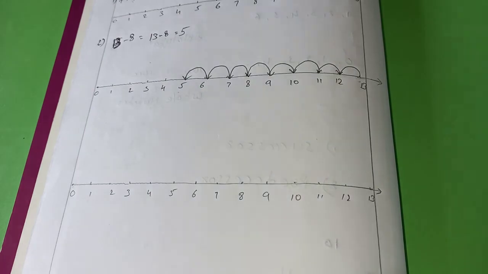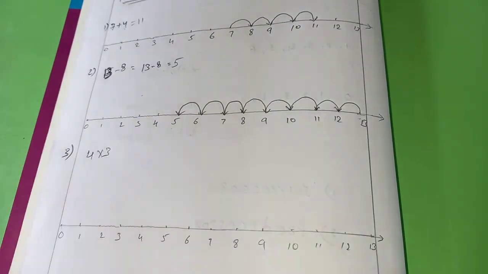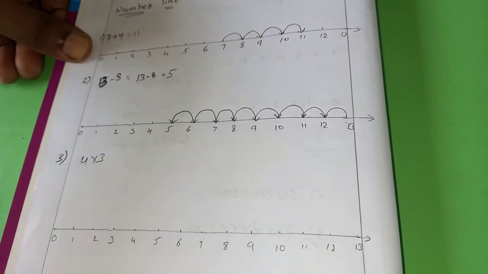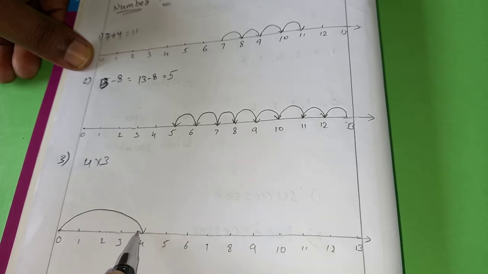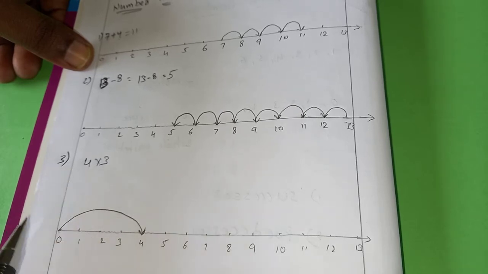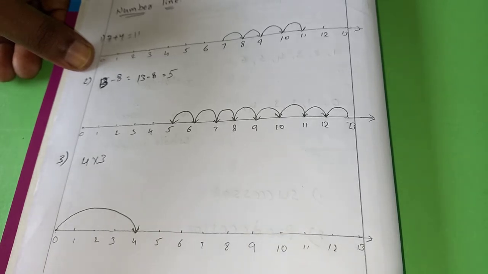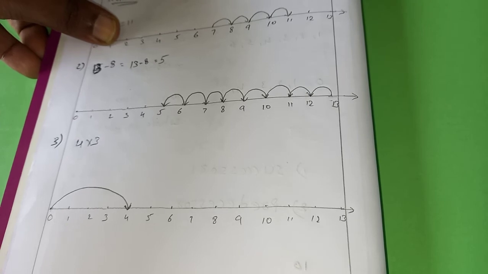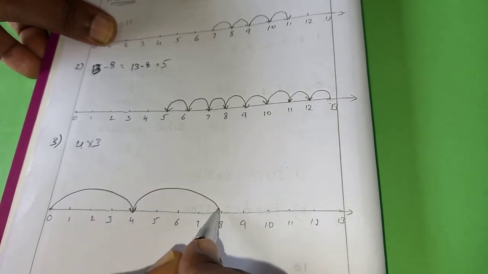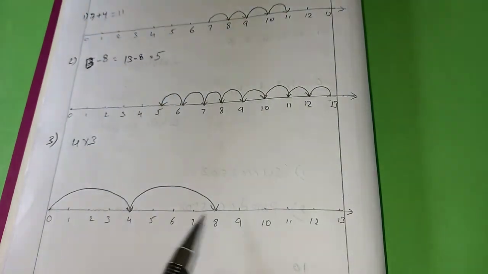Now the third one is multiplication. 4 3s are 12. Okay, for multiplication you have to start at 0, and from 0 you have to reach 4, because the first number is 4. From 4 the next move is up to 8. How do we understand? First is from 0 to 4, the next number is 8.